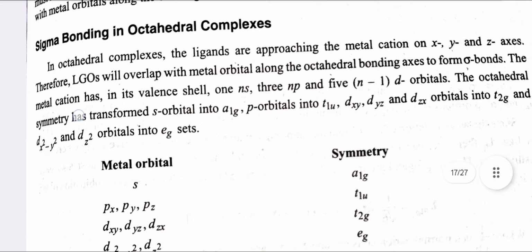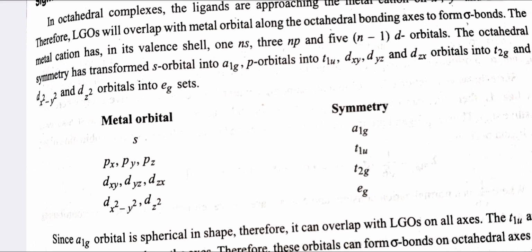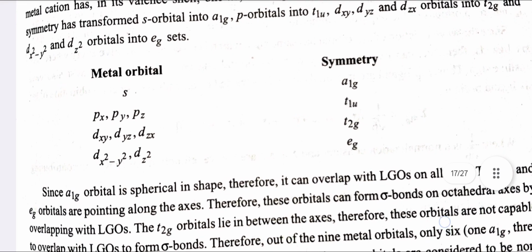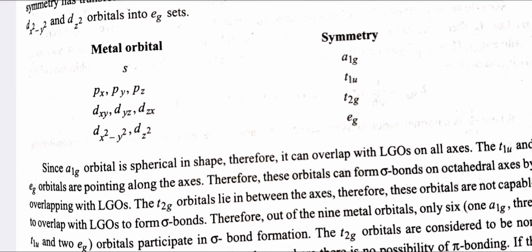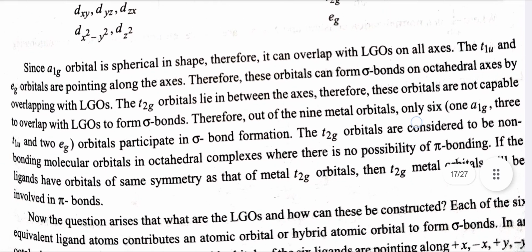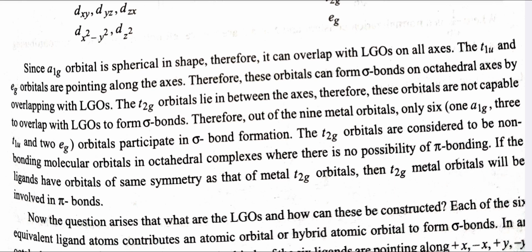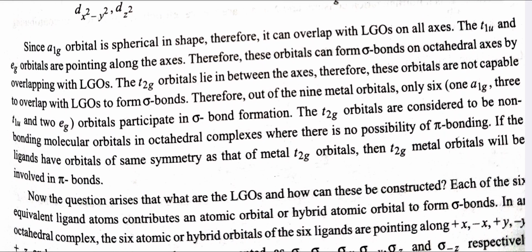orbitals into eg sets. Metal orbitals: s is a1g, px py pz is t1u, dxy dyz dzx is t2g, dx2-y2 dz2 is eg. Since the a1g orbital is spherical in shape, it can overlap with LGOs on all the axes. The t1u and eg orbitals point along the axes, therefore these orbitals can form sigma bonds on the octahedral axes by overlapping with LGOs. The t2g orbitals lie in between the axes, therefore these orbitals are not capable of overlapping with LGOs to form sigma bonds.